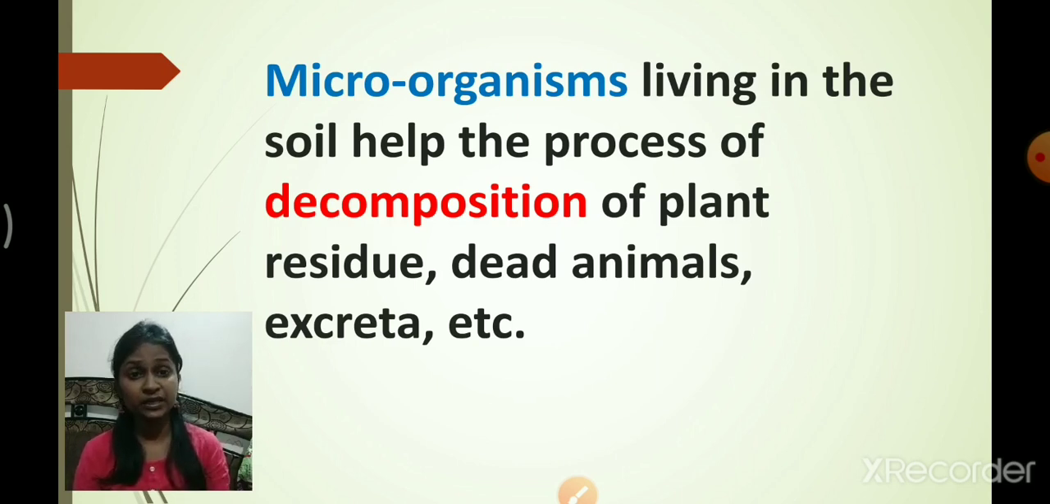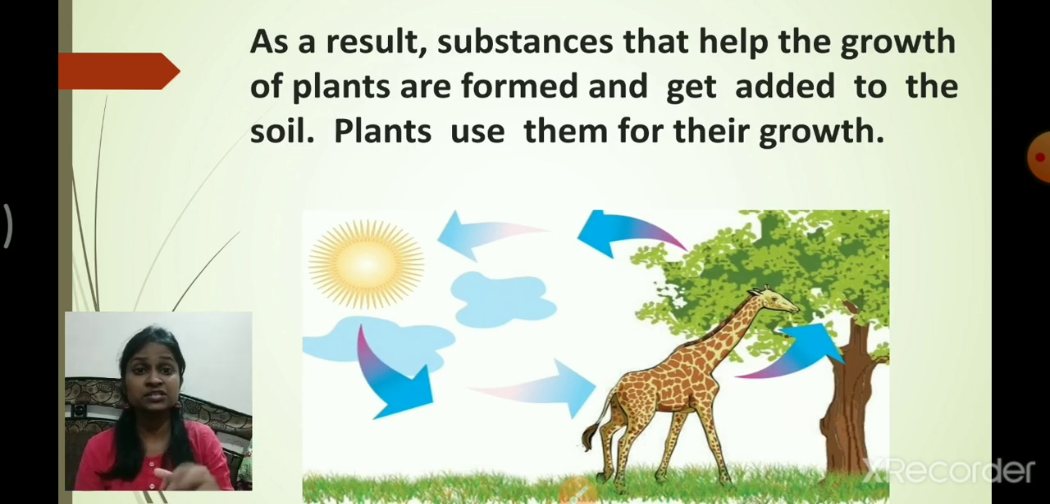So remember the definition of decomposition. What is the meaning of decomposition, students? The microorganisms living in the soil help in the process of decomposition of plant residue, dead animals and the excreta. Okay. Whatever material is produced after the decomposition process gets mixed into the soil, and whatever material is inside the soil is provided to the plant for its growth and development process.